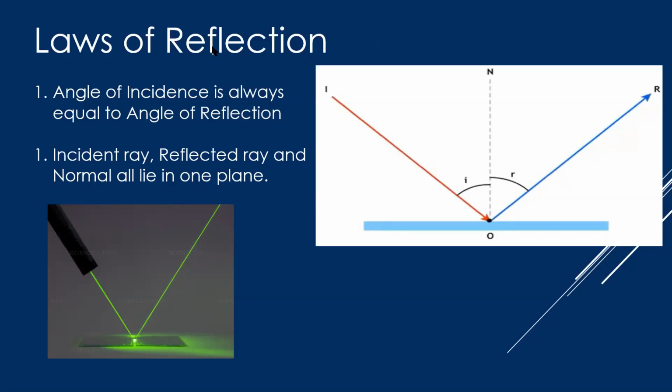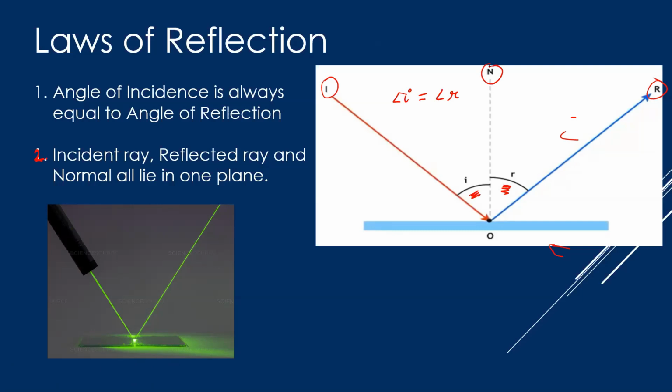What are the laws of reflection? The first law says that the angle of incidence is always equal to the angle of reflection. These two angles are always congruent to each other. The second law of reflection says that the incident ray, reflected ray, and normal, all these three things, will always lie in one plane.